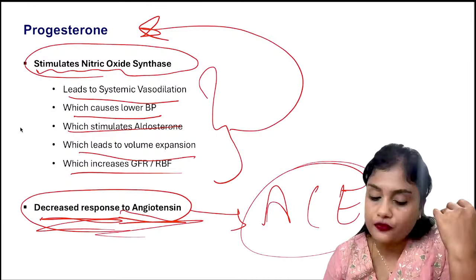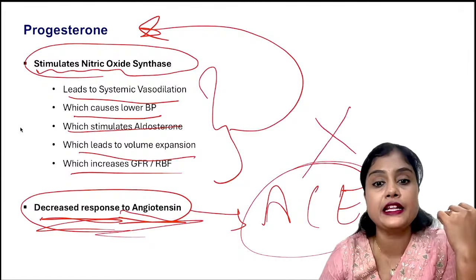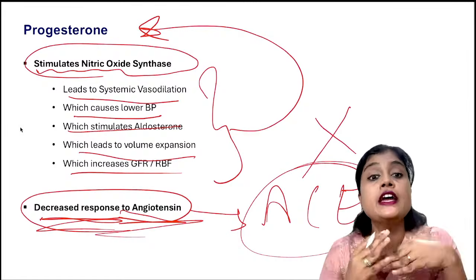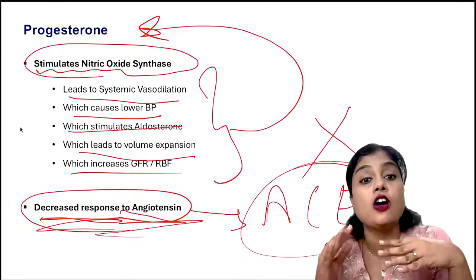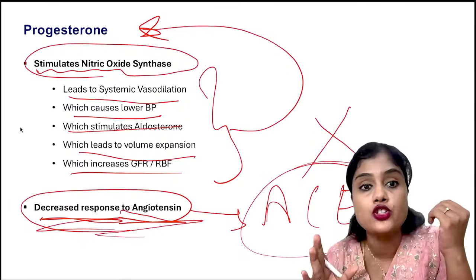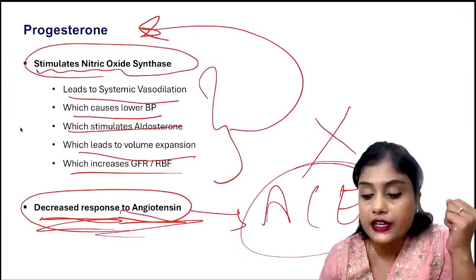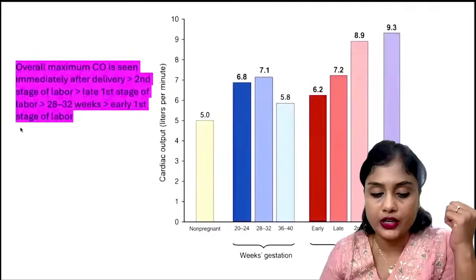Yes, very good. We do not give ACE inhibitors in pregnancy. They are teratogenic and we do not prescribe them for anybody. It is a complete no. It is contraindicated. They are teratogenic. They affect the fetal liver and kidneys. So we do not give them.